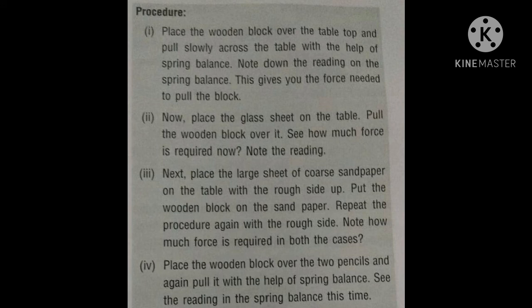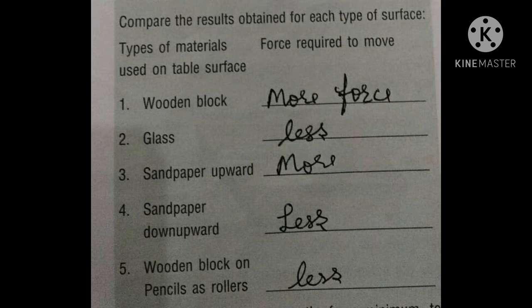Third point: next, place the large sheet of porous sandpaper on the table with the rough side up. Put the wooden block on the sandpaper. Repeat the procedure again with the rough side. Note how much force is required in both cases. Fourth point: place the wooden block over the two pencils and again pull it with the help of the spring balance. See the reading on the spring balance this time. Now compare the results obtained for each type of surface.